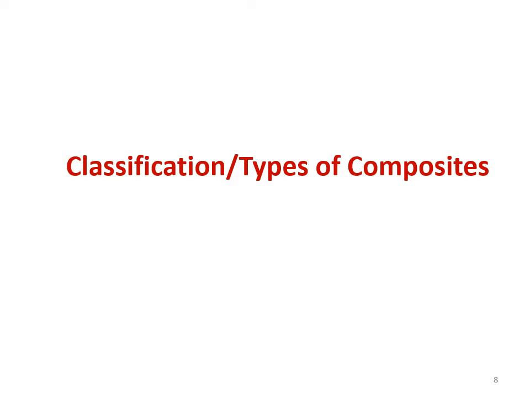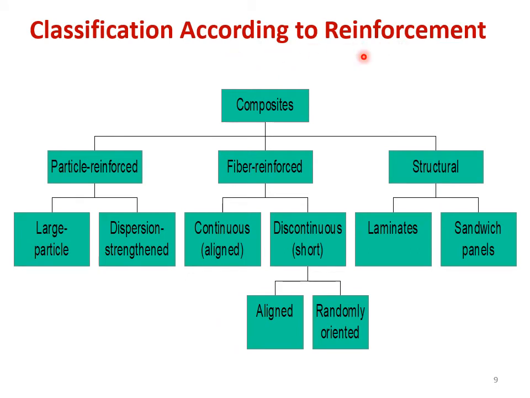So in this class I will be just dealing with the classification according to reinforcement, and later we'll be seeing some high performance reinforcements which are used in the composite materials. Now composites on the basis of reinforcement can be classified as particle reinforced composite, fiber reinforced composite, or a structural reinforced composite.